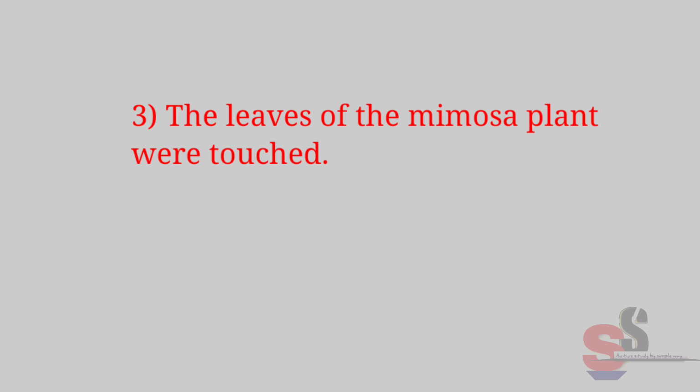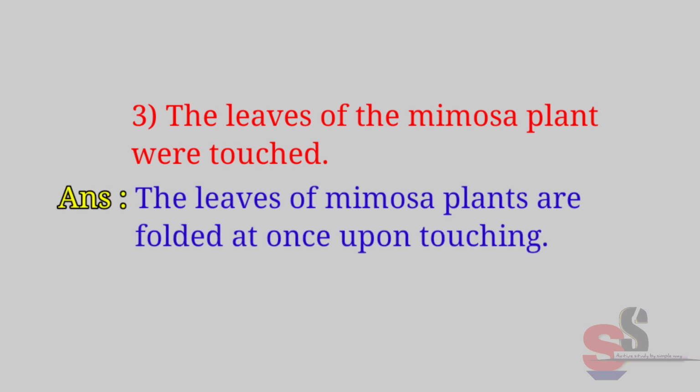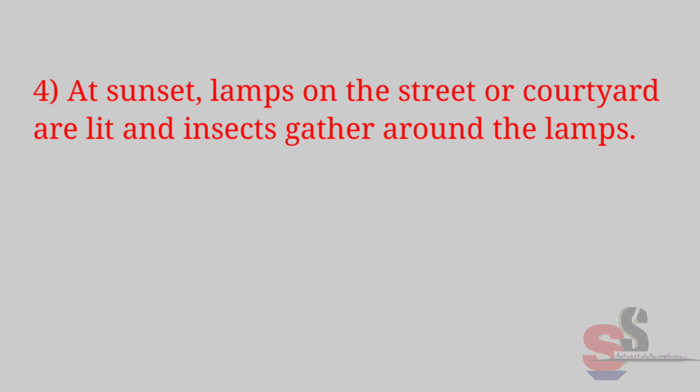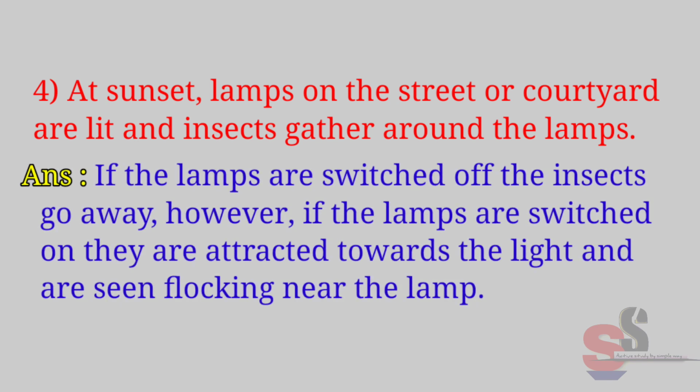Third, the leaves of the mimosa plant were touched. Answer. The leaves of mimosa plants are folded at once upon touching. 4. At sunset, lamps on the street or country yard are lit and insects gather around the lamps. Answer. If the lamps are switched off, the insects go away. However, if the lamps are switched on, they are attracted towards the light and are seen flocking near the lamp.